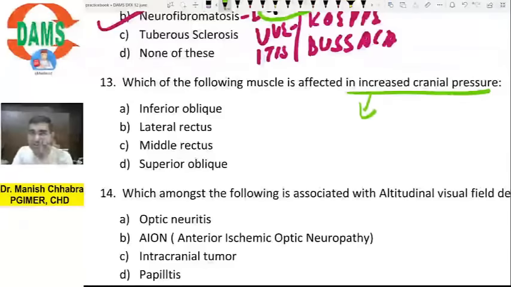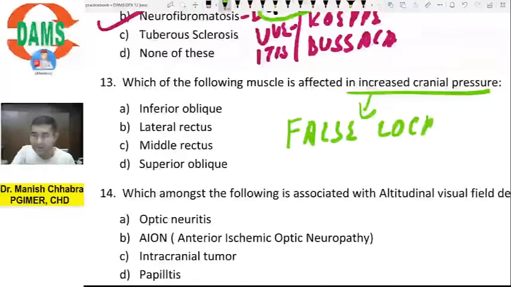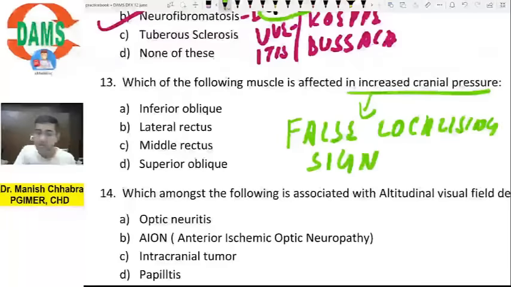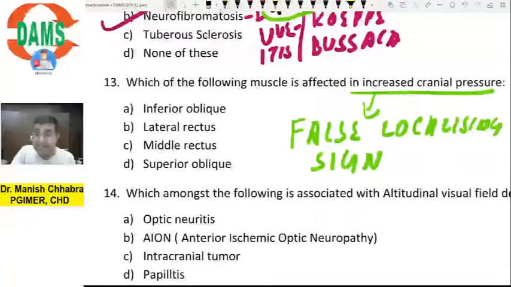Increased intracranial pressure will have a paresis of a muscle which is associated with stretching of one cranial nerve. You call it a false localizing sign. Remember, false localizing sign. A false localizing sign is seen in raised intracranial pressure due to paresis of the sixth cranial nerve.